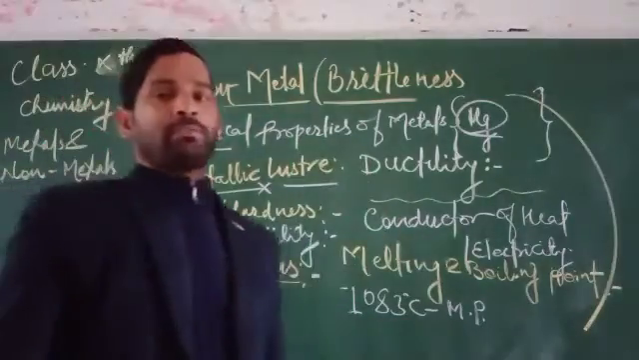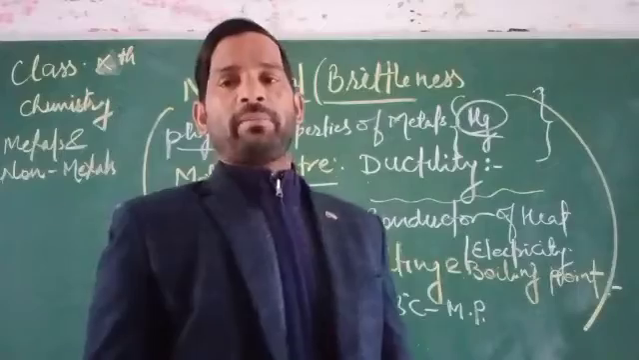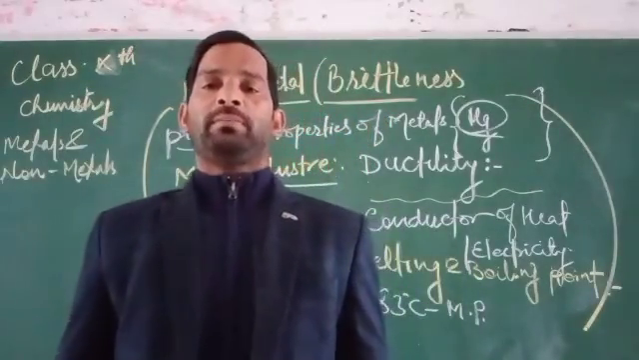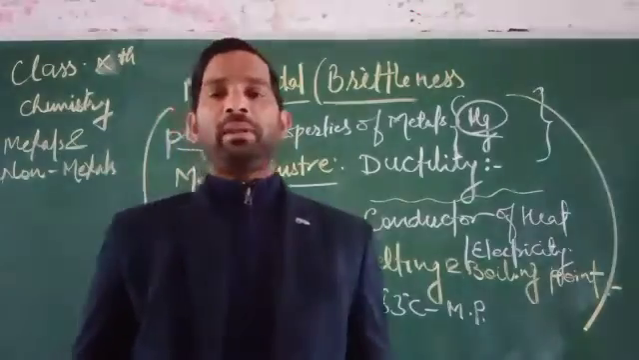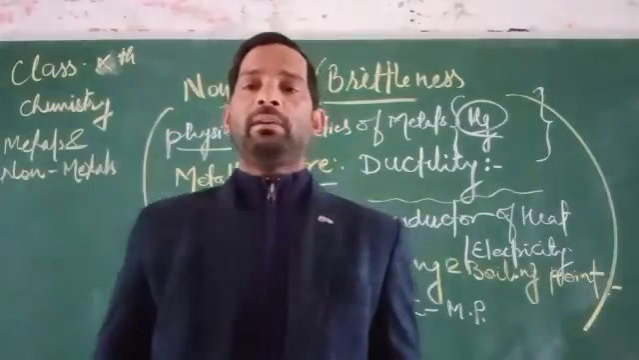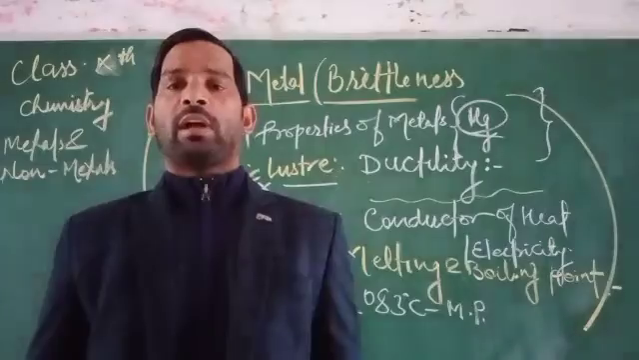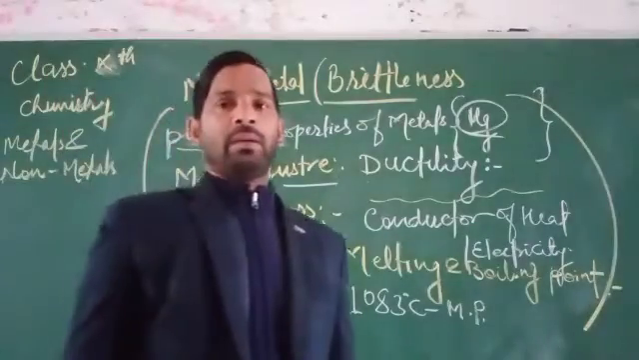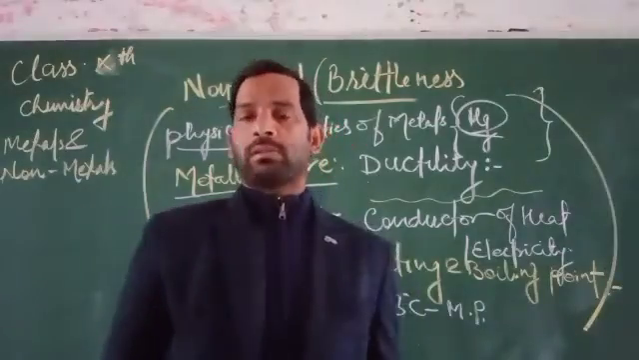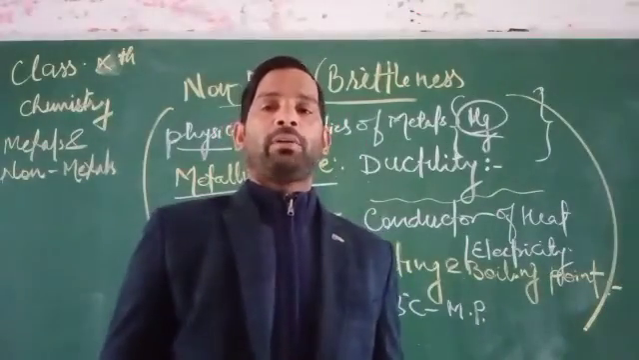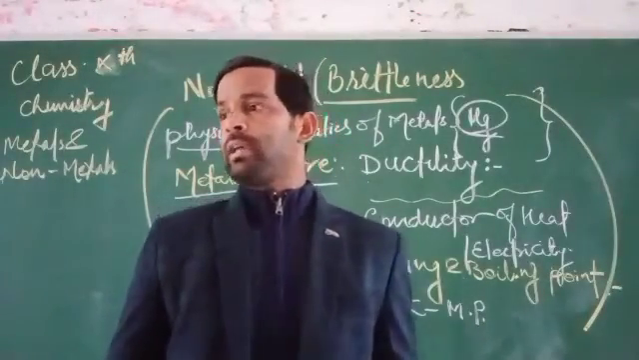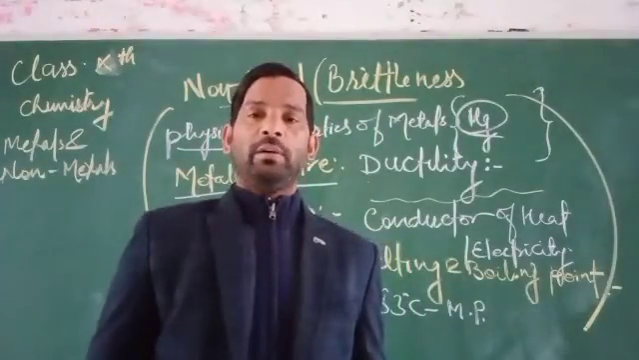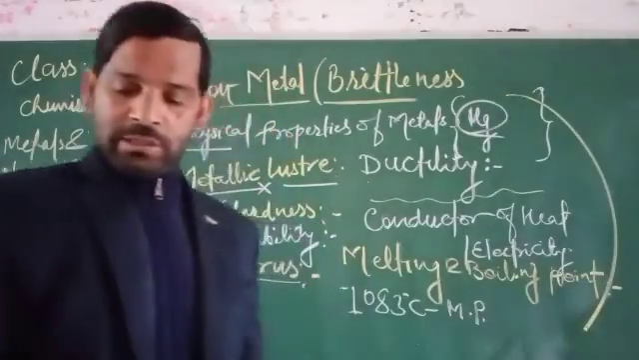Here is brittleness. What is brittleness? Brittleness is the property by which a substance can be broken down into many smaller pieces by beating it with a hard object. So that property is called brittleness. Suppose a non-metal is broken down into many pieces on hitting a hard object, this type of property is considered brittleness.